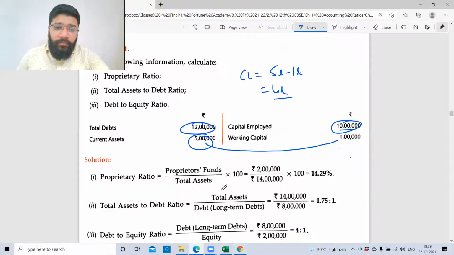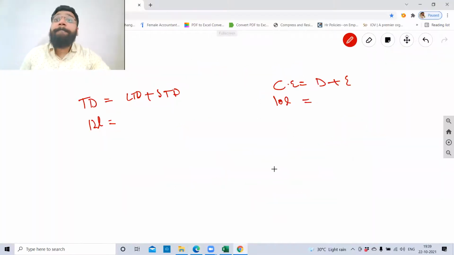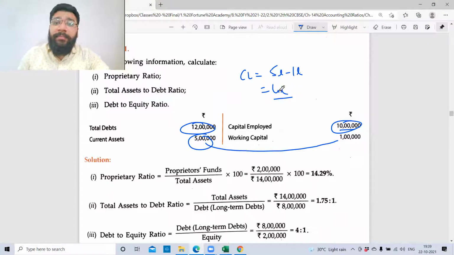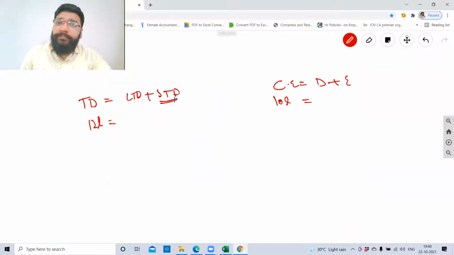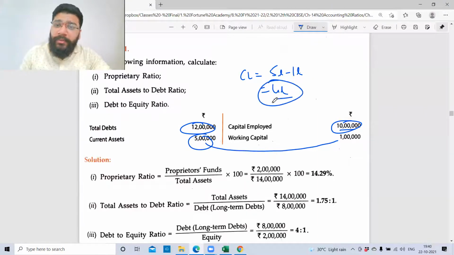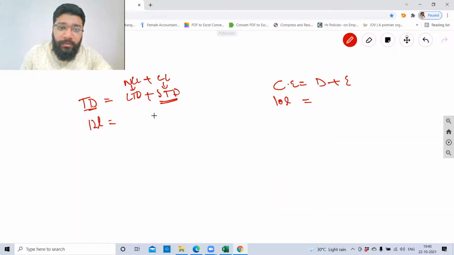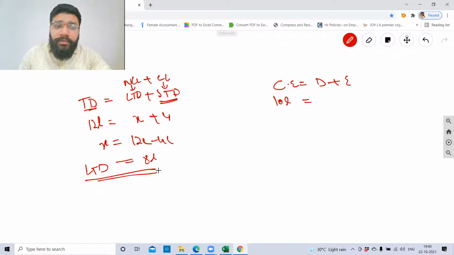Now guys, how do you find it now? Current asset is given. So current liability is nothing but this. Total debt is nothing but, guys, non-current liability plus current liability. Under non-current liability you have long-term debt, and under current liability you have short-term debt. So there's no short-term debt. So your current liability is what? At present it is 4 lakh rupees. So we just found out X. So long-term debt is X equal to 12 lakh minus 4 lakh, which is 8 lakh. So this is your long-term debt.